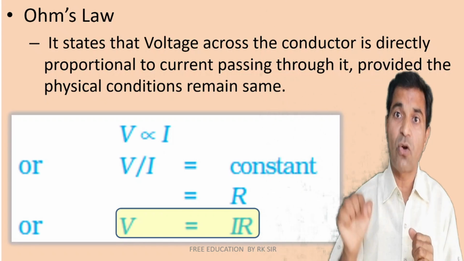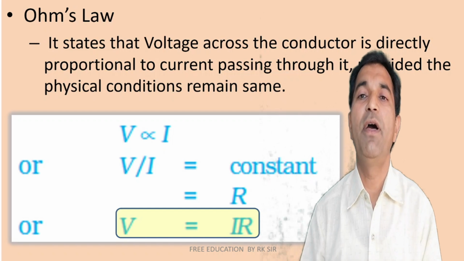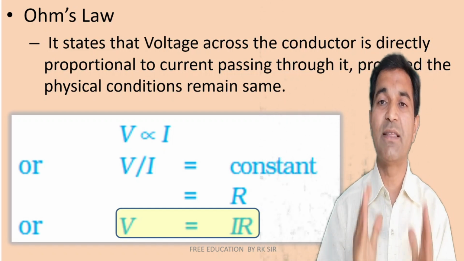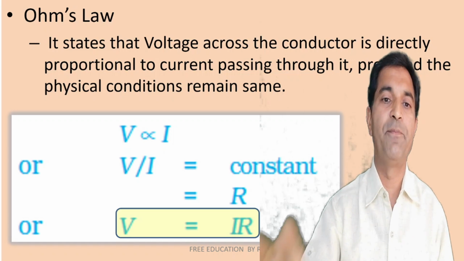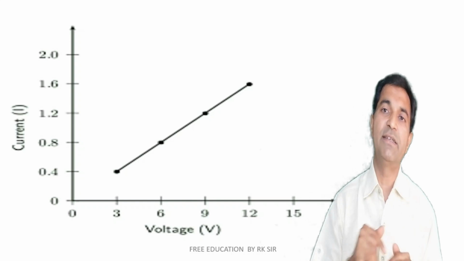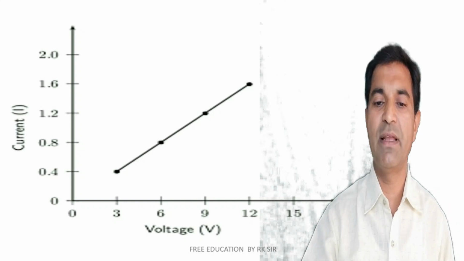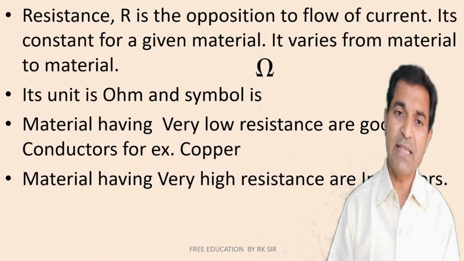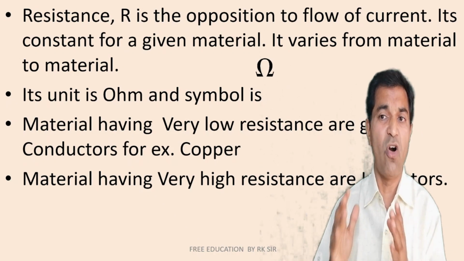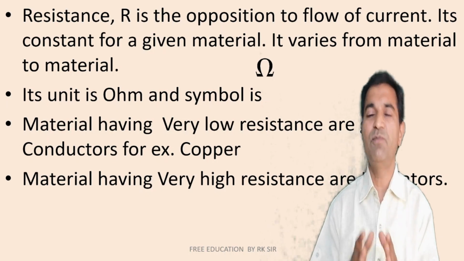This constant term may be represented as R. So V is equal to I R is the famous Ohm's law equation. And graphically, if we plot the values of voltage and current, this will be some sort of graphical representation. Now what is R? That is resistance. Resistance R is nothing but opposition to flow of current. It's constant for a given material.